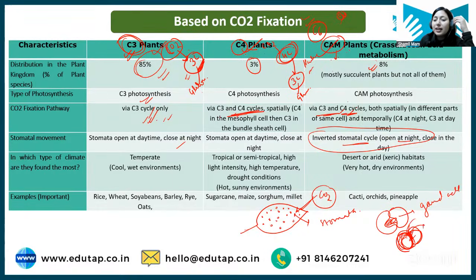Okay, so they can close when required, and they can open when the plant needs CO2, or needs to absorb something or release something. Even the water, transpiration. What is transpiration? Loss of water through plant body. Transpiration happens through stomata. When there is excess water inside the plant body, that is lost through stomata only.